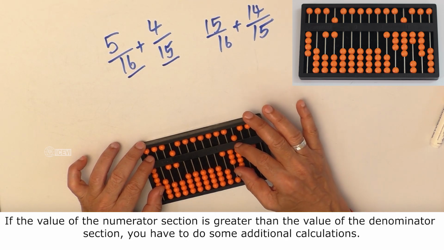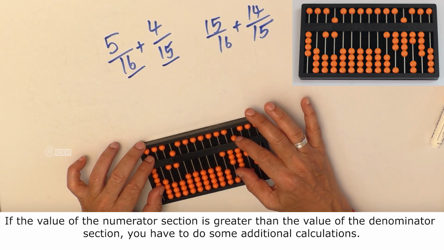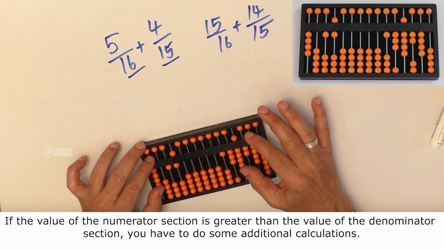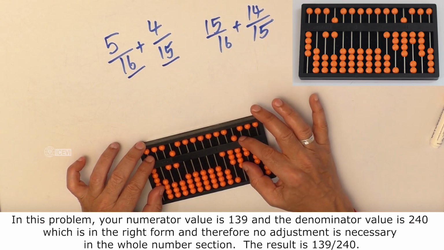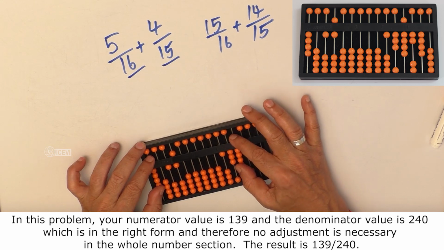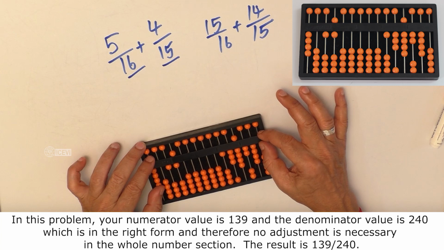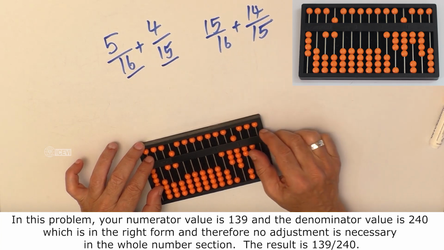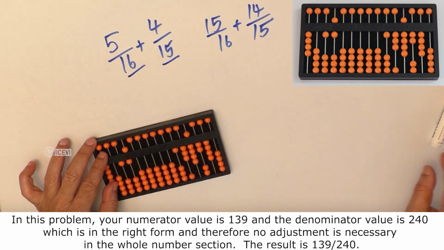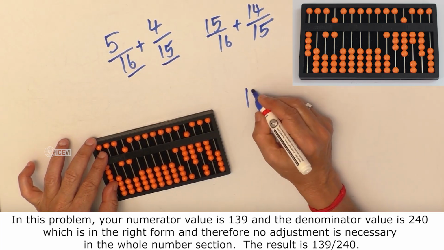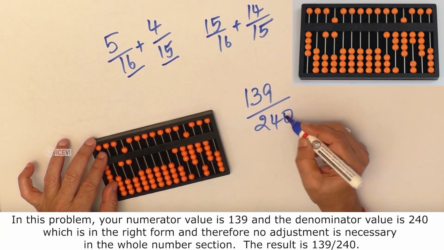If the value of the numerator section is greater than the value of the denominator section, you have to do some additional calculations. In this problem, your numerator value is 139 and the denominator value is 240, which is in the right form, and therefore no adjustment is necessary in the whole number section. The result is 139 divided by 240.